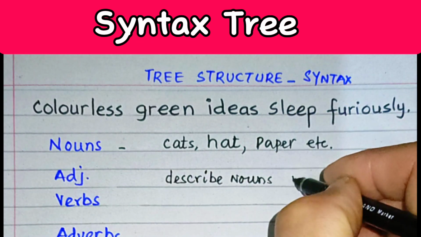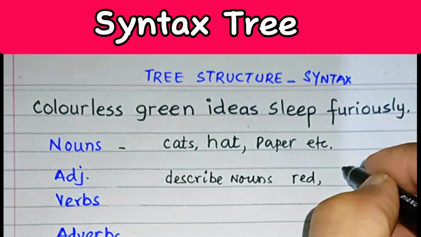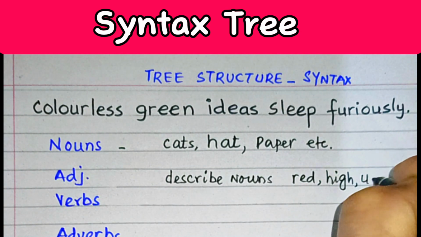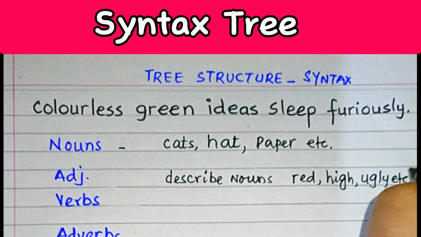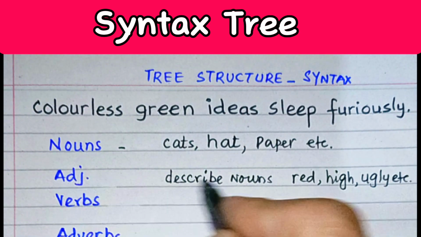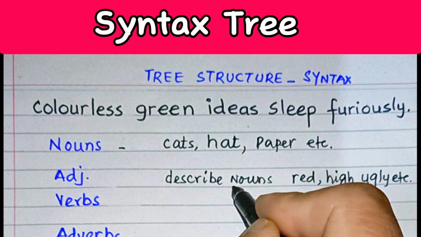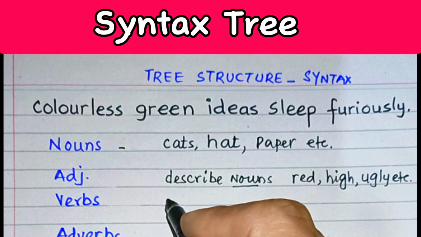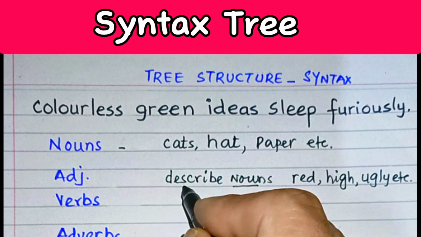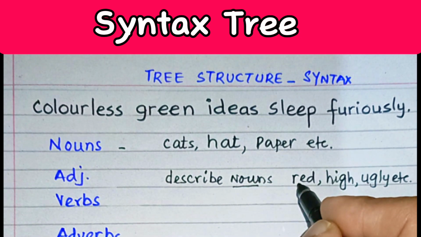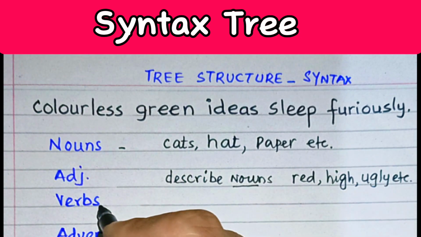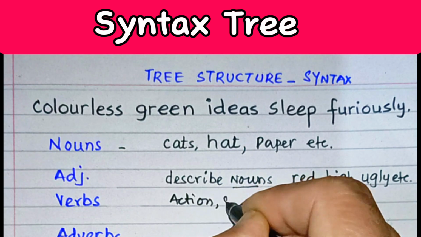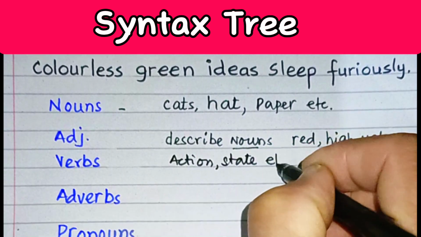Like if I say red and high and ugly, these sort of words are actually describing nouns. Means these words are going to describe nouns. That's why we call them adjectives or describing words. They give some feature or some quality to those nouns. Then comes verbs. We know that a verb shows action. They may show some state, but normally they show action.